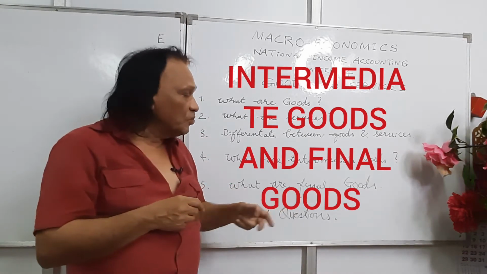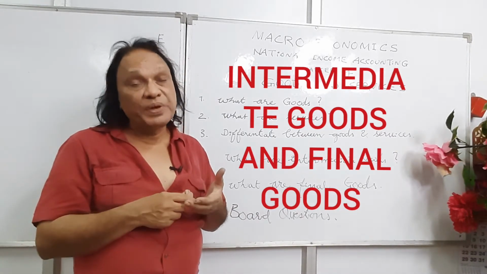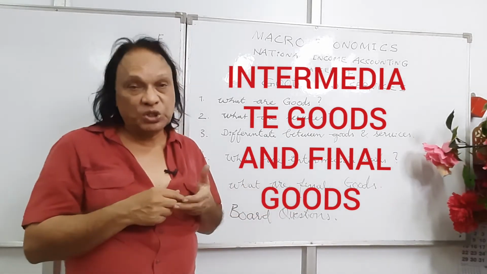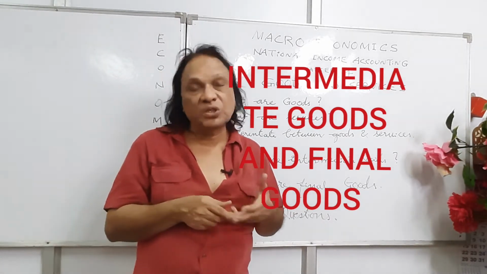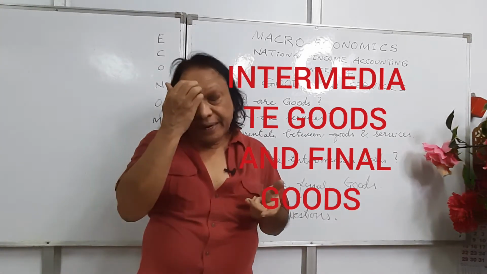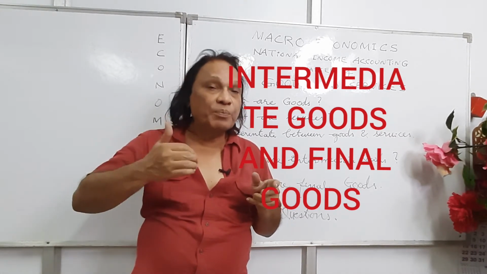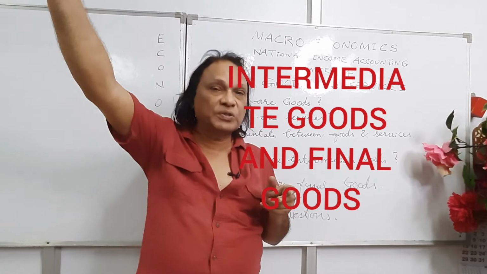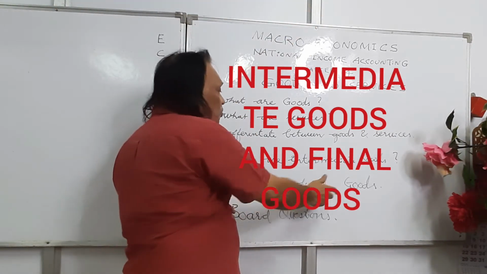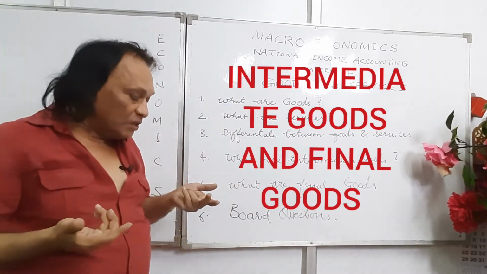What are final goods? Final goods are those which are meant for final consumption. Vegetables, fruits, milk, TV at home, or meant for capital formation. Machines, buildings, structures. These are all final goods. This is the first point. Second point, intermediate goods always move from one production process to the other production process. In the factory, they're moving from one production process to the other production process till they don't become final goods.